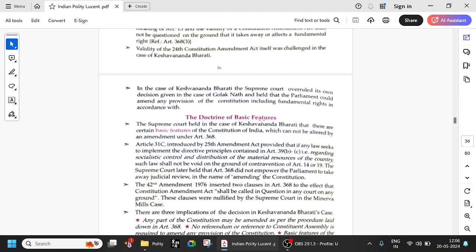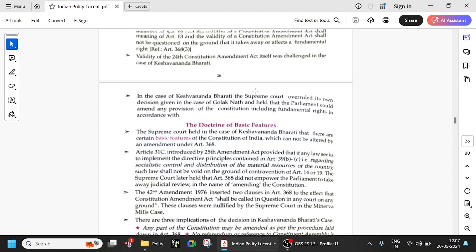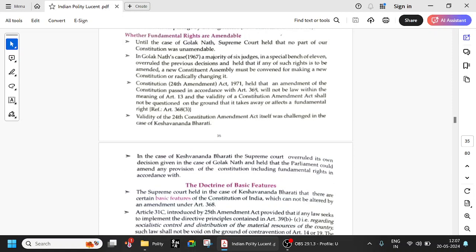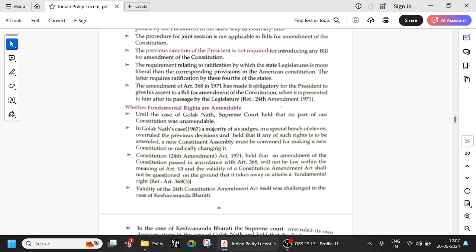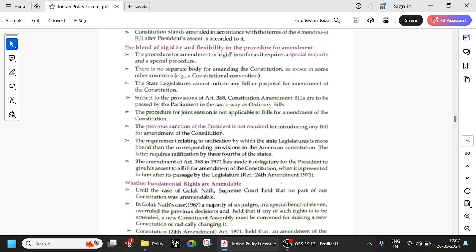And when was the doctrine of basic structure of the Constitution introduced? The basic structure of the Constitution was introduced with the Keshavananda Bharati case. We'll look into that in another session. So before answering questions on amendment of the Constitution, just go through these things. All these are very important.